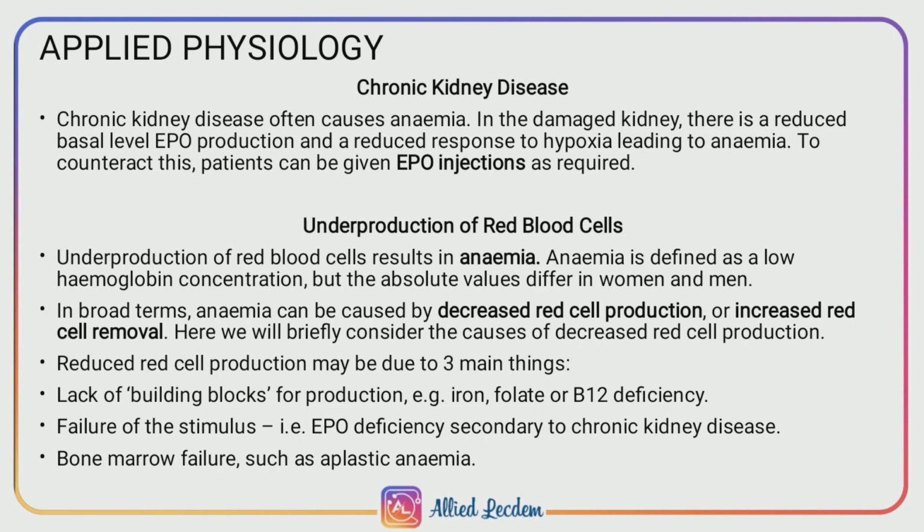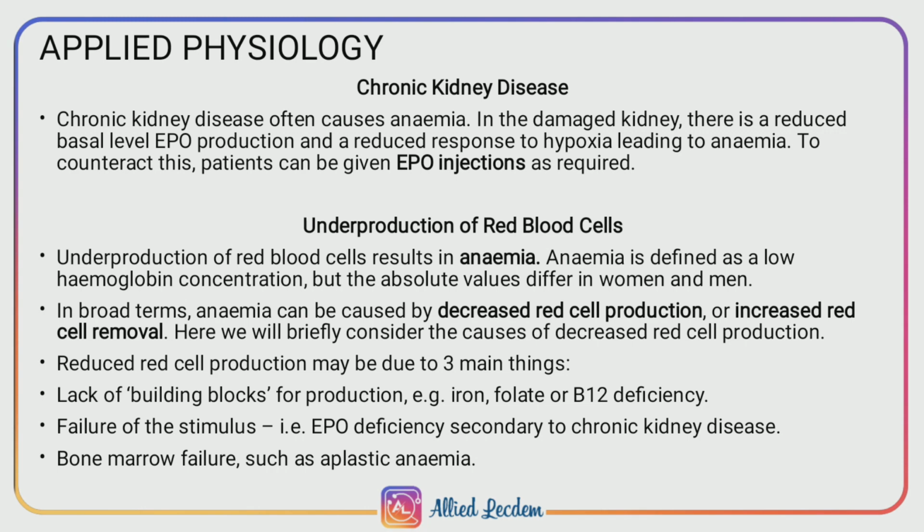So, how is chronic kidney disease correlated to this? Because we have seen erythropoietin, a hormone, which is the sole site in stimulating production and development of erythrocytes. So when there is damage to the kidney, there is a reduced level of erythropoietin production and reduced response to hypoxia, leading to anemia. So a cycle is left incomplete, and a condition called chronic kidney disease arises. To counteract this, an erythropoietin injection is required.